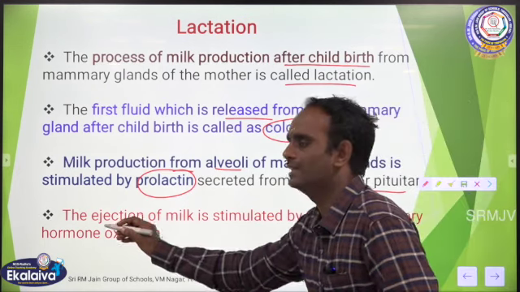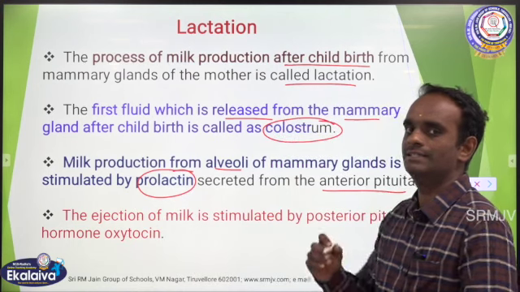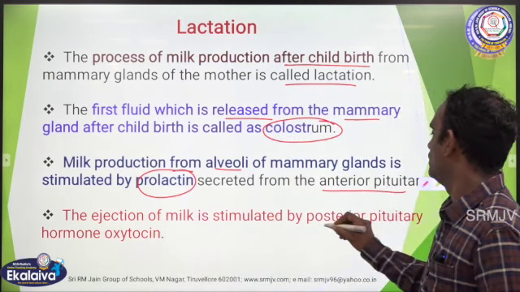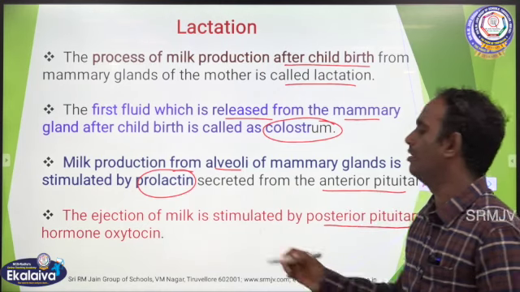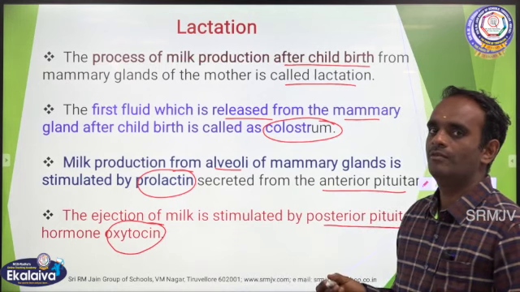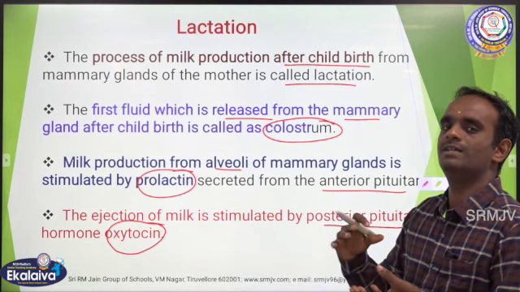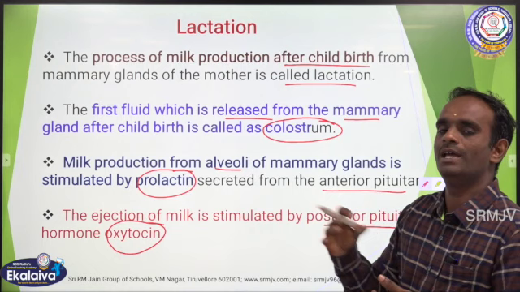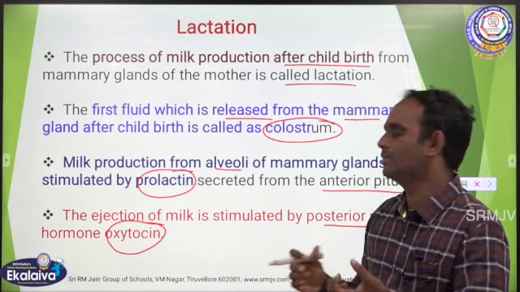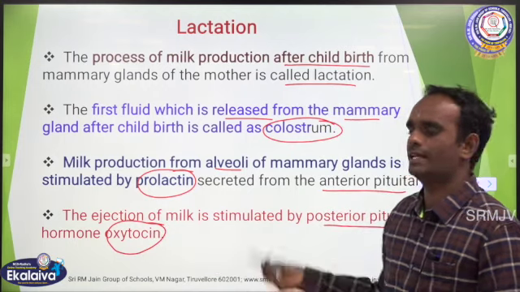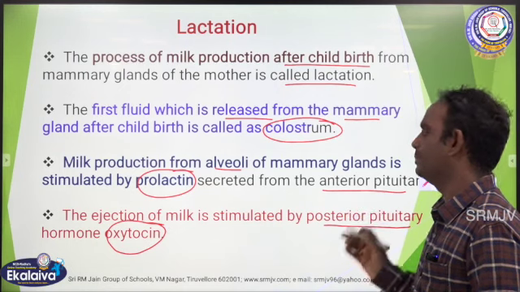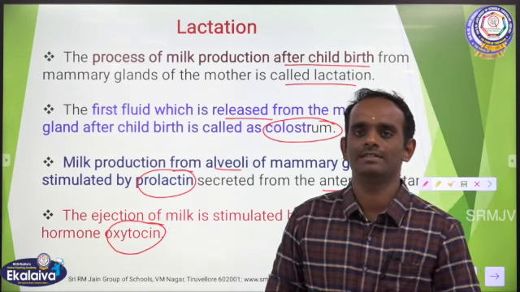Then the ejection of milk, that is, milk coming out from the mammary gland, is stimulated by the posterior pituitary hormone called oxytocin. Oxytocin has a dual role. First, it expels the baby from the uterus, through contraction of the uterus wall. The second, the ejection of milk is stimulated by the posterior pituitary hormone oxytocin. Clear, children?